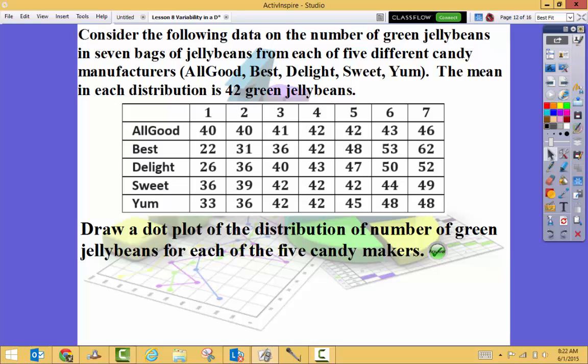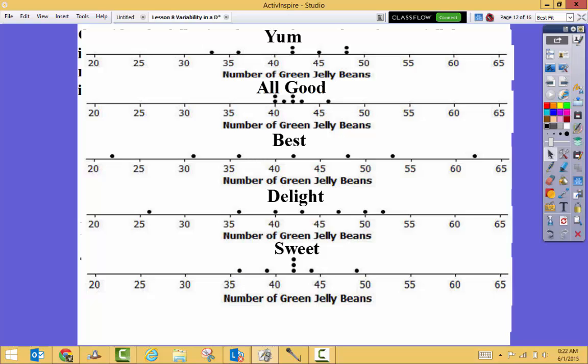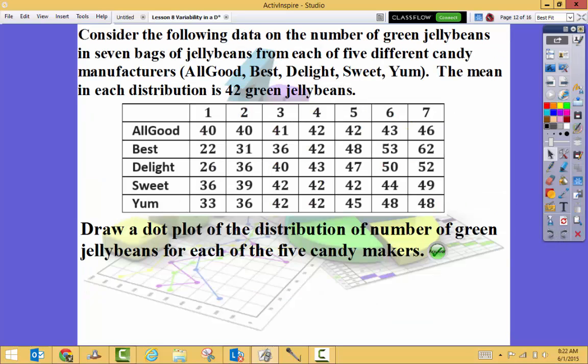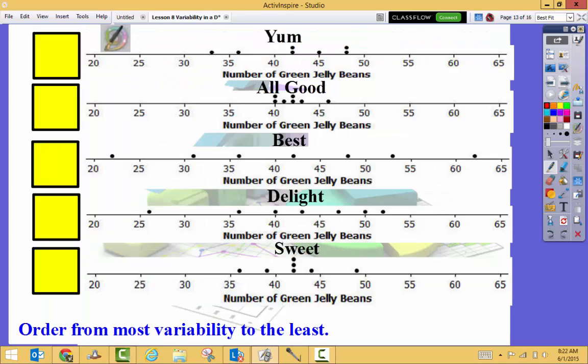So our very first step is drawing this dot plot. You should get something that looks like this for all of them: Yum, Good, Best, Delight, Sweet. Please note this information because it is going to be important. The mean is 42 jelly beans in each distribution. So what is the mean of All Good? Well, it is 42. What is the mean of Delight? It is also 42. So let's go to this page now.